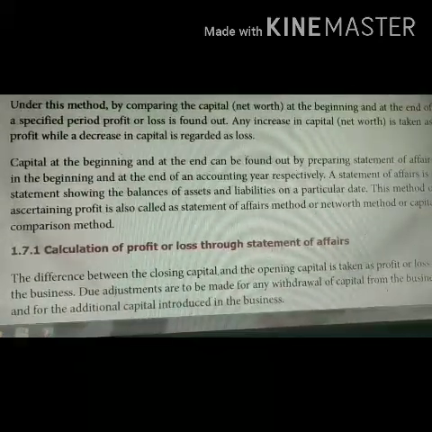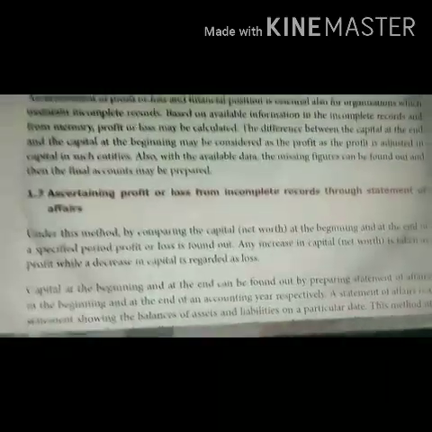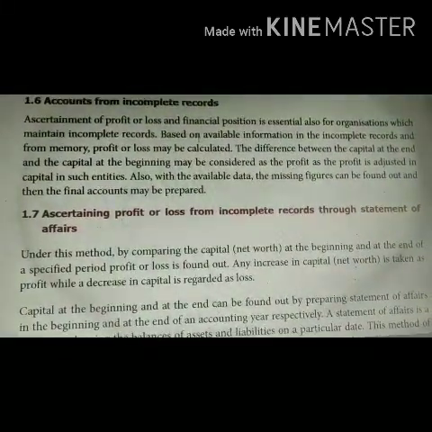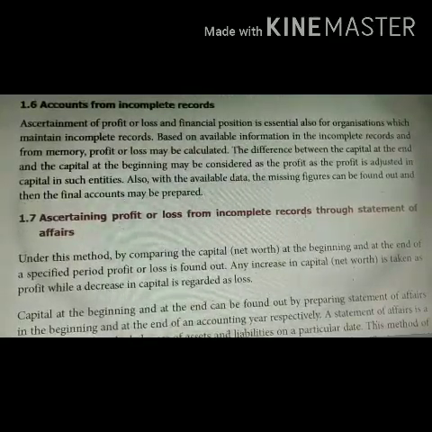The next one, accounts from incomplete records. How to ascertain profit or loss from incomplete records?